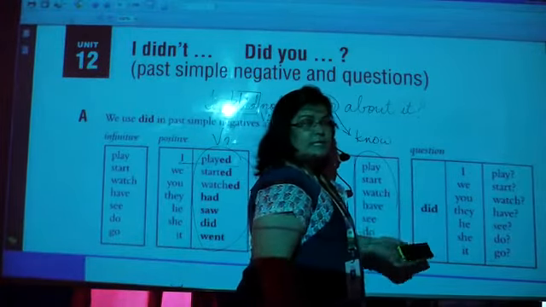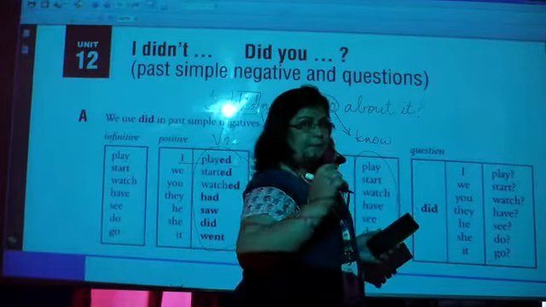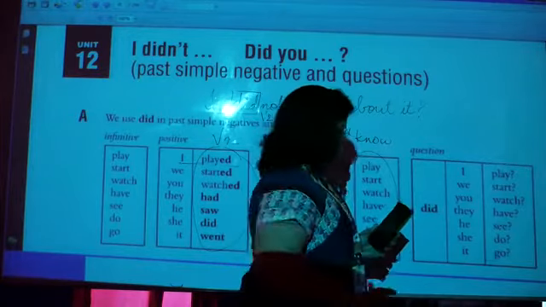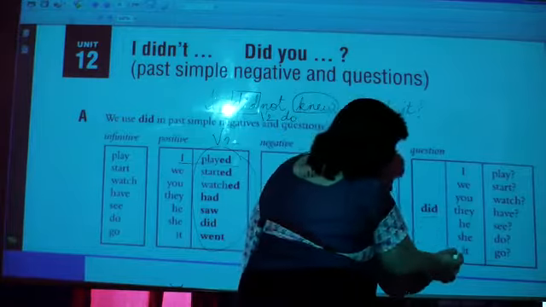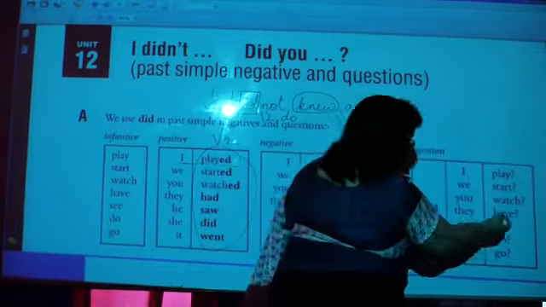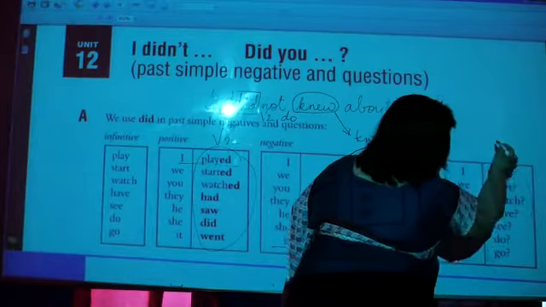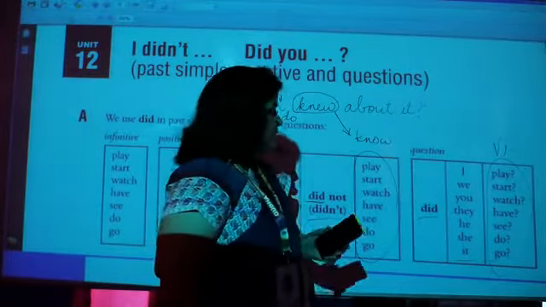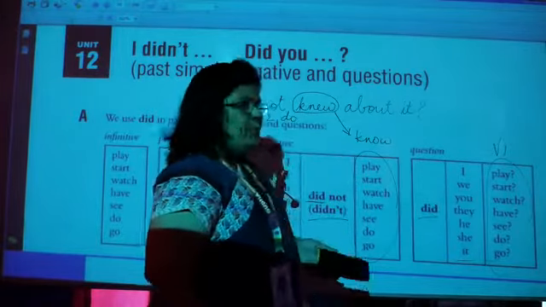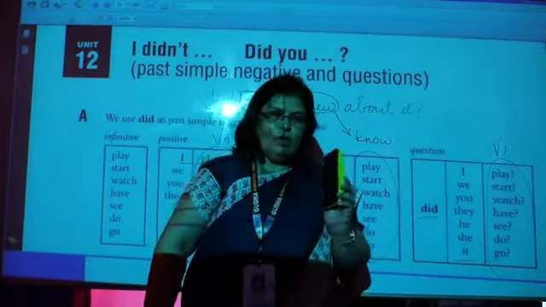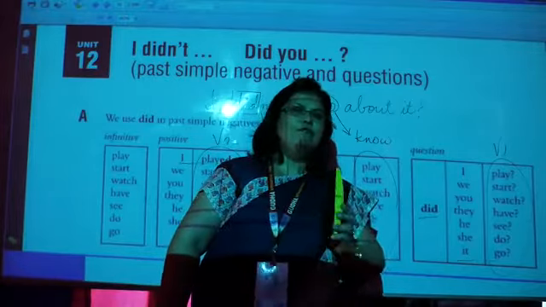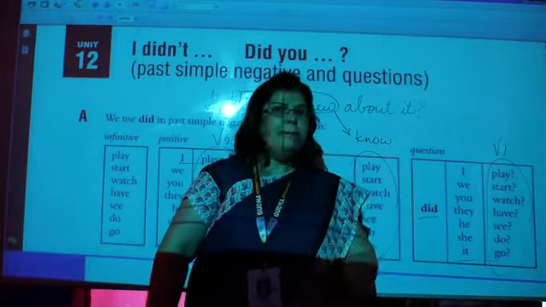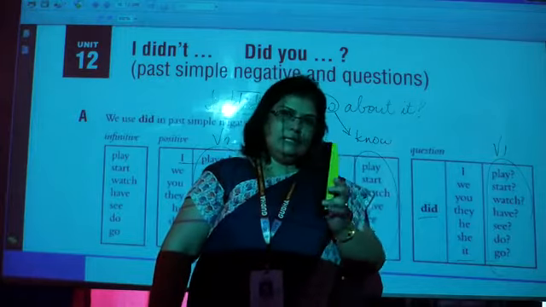Same way with questions. If our question is starting with did, then the main verb will be in first form, like did, subject, and all these are again in V1 form. So just remember, with did, we always use the first form of the main verb in simple past sentences.